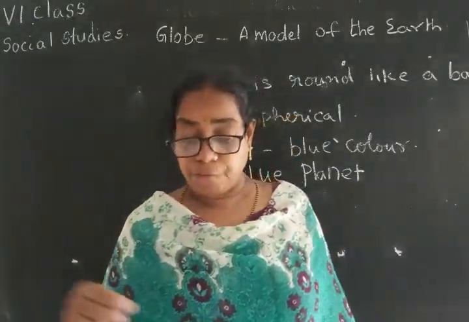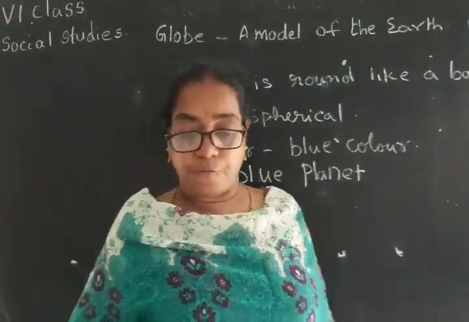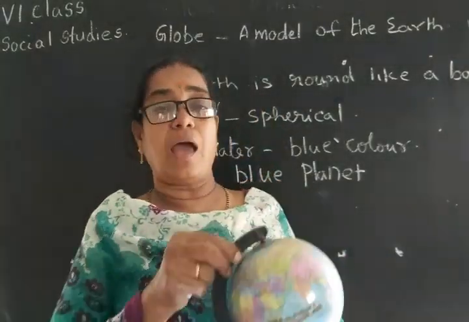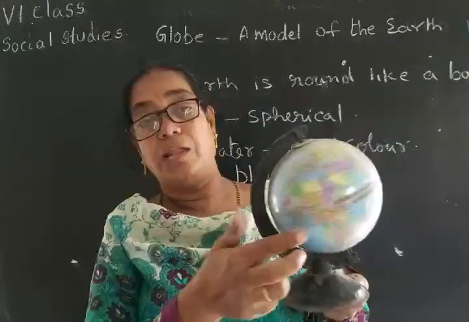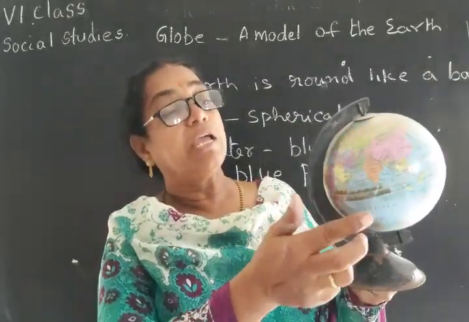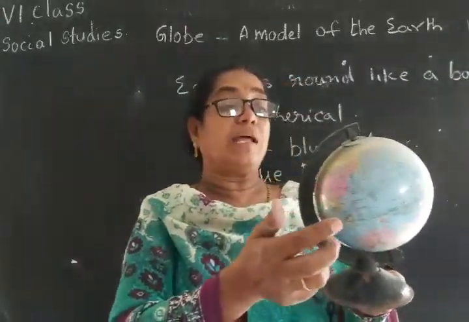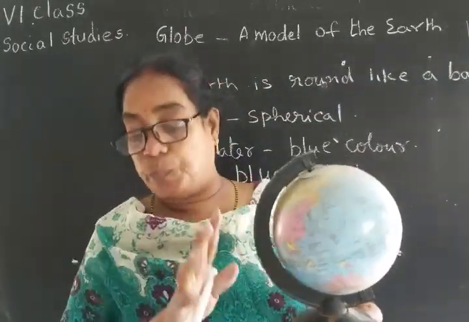So if you observe this, we see the earth is blue in color. Most of the earth is covered with water, that's why it is blue, and because of this blue color the earth is called the blue planet.